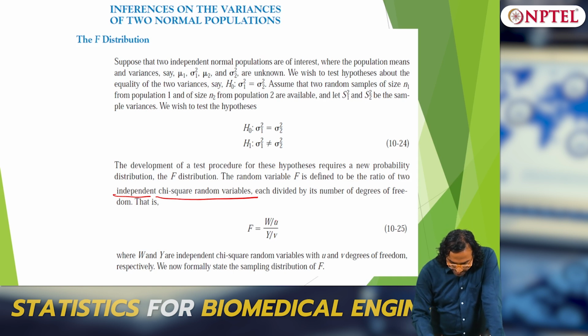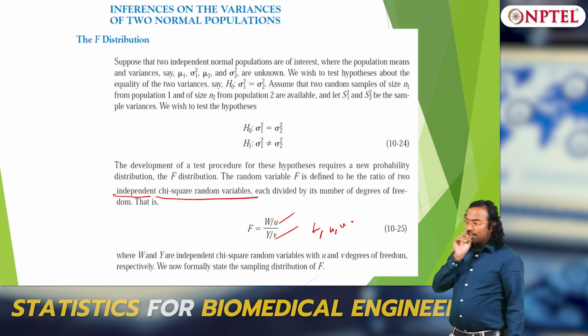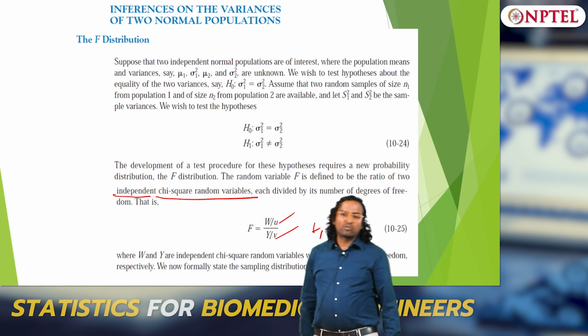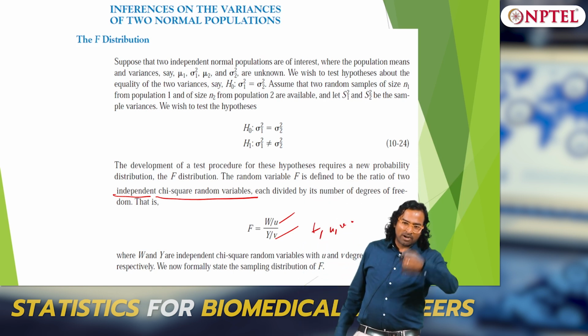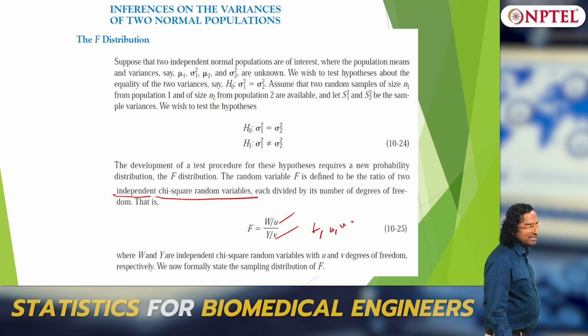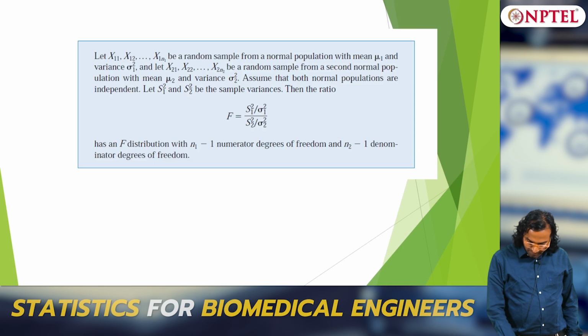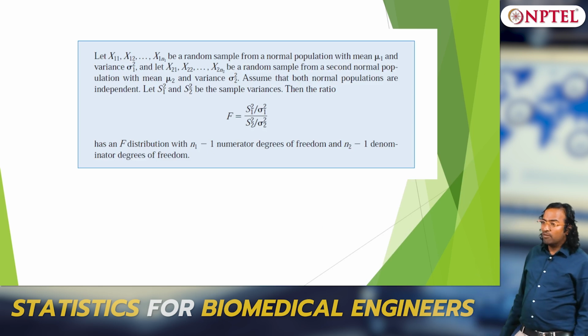So the numerator has u degrees of freedom, the denominator has v degrees of freedom. So F, that is W by Y, follows an F distribution with u comma v degrees of freedom. Now degrees of freedom becomes 2. Earlier, with the T distribution or chi-square, it was only 1 degrees of freedom, I mean 1 variable. Now it is associated with 2 variables. So u comma v degrees of freedom, because it is a ratio of 2 chi-square distributions. So this is what we have.